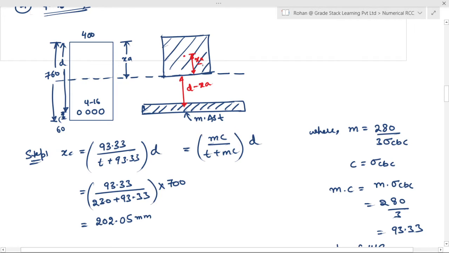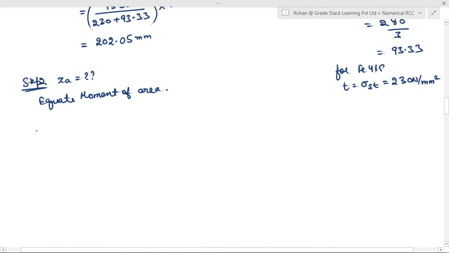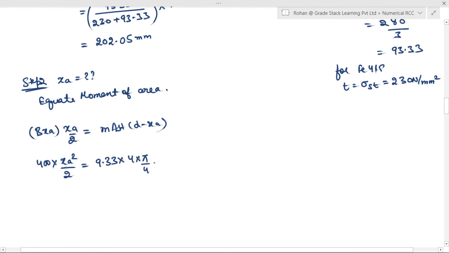So moment of area will be B into XA, area of the compression concrete, into XA by 2, which is equal to M times AST into D minus XA. Substituting all the values, B is 400 into XA square by 2 is equal to M is 9.33 into AST, that is 4 bars of 16 mm dia, into 700 minus XA. So if you solve this one, you will get XA is equal to how much?